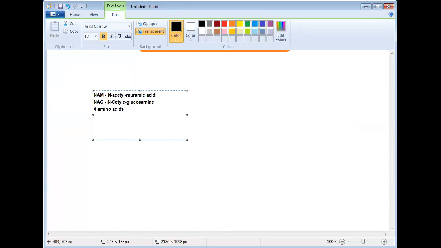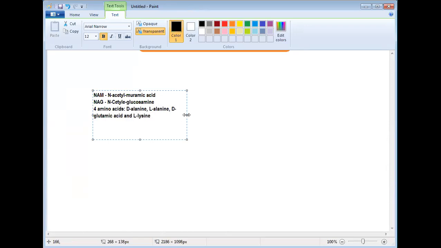Okay, N-acetyl glucosamine. So these two interlink each other, along with which 4 amino acids? These are D-alanine, L-alanine, D-glutamic acid, and L-lysine.